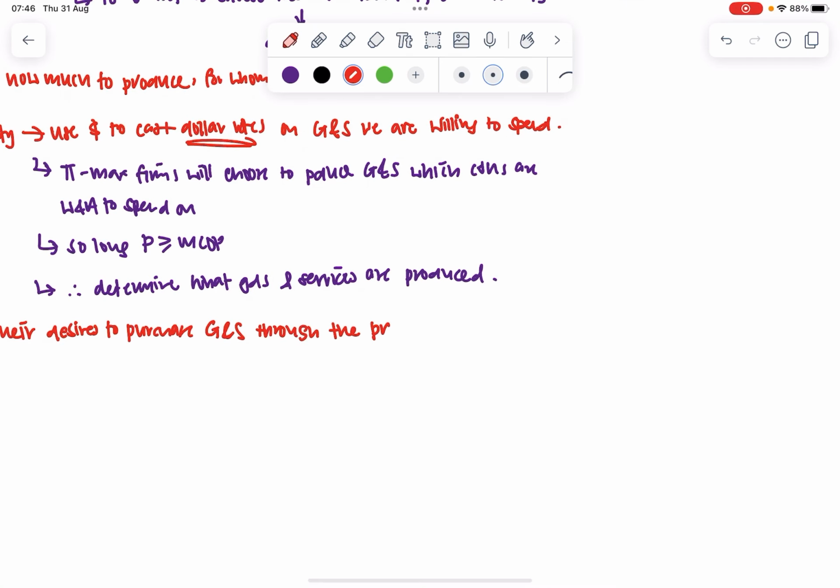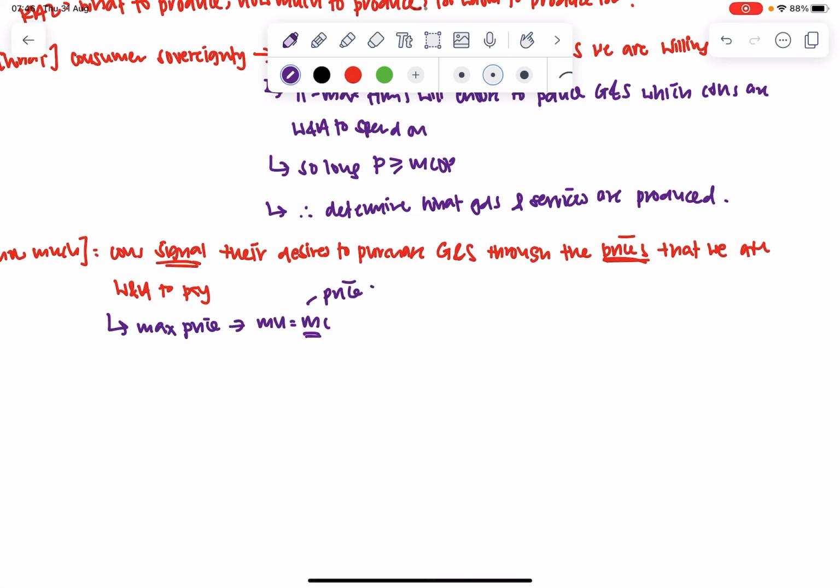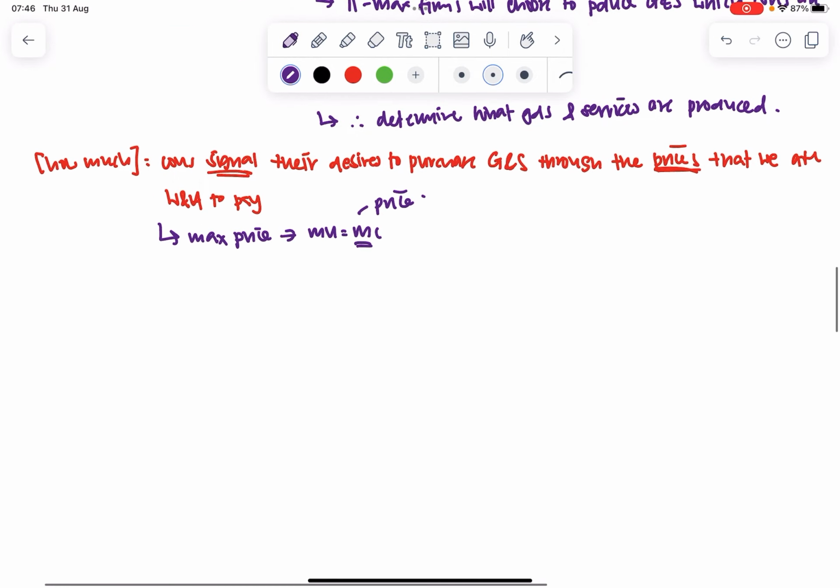Through the prices, so this is the key, prices that we are willing and able to pay for the good or service. So what is the maximum price they are willing to pay? You realize that the maximum price they are willing to pay is when the marginal utility they gain from consuming the good or service is equal to the marginal cost, and this marginal cost is the price of purchasing, the price of consuming that good. So this is the maximum price that I'm willing to pay, correct?